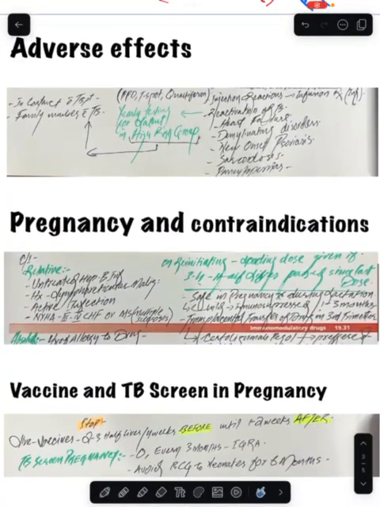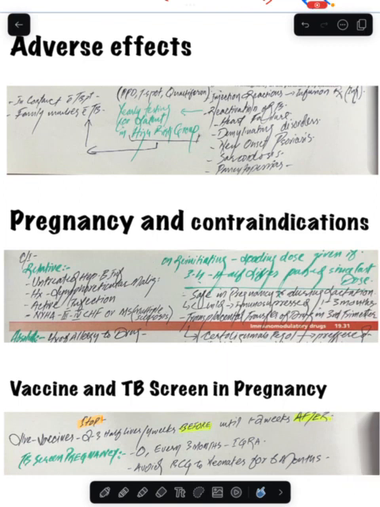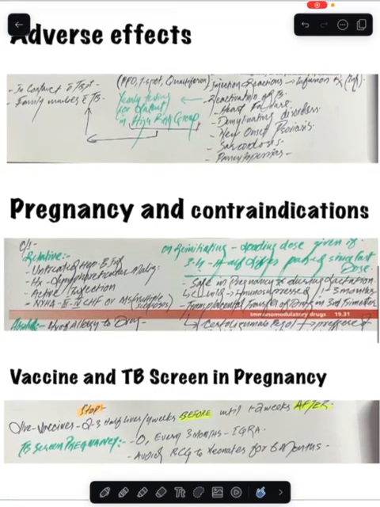So we are going to discuss the adverse effects. If you cannot read my writing, then you can just text me. I've tried to write very openly, but I think it's still hard to read. First of all, the most common adverse effects are the injection site reactions, and it would be infusion reactions in case of infliximab.